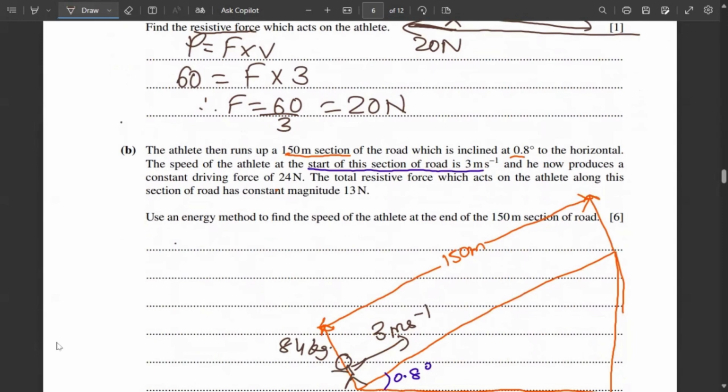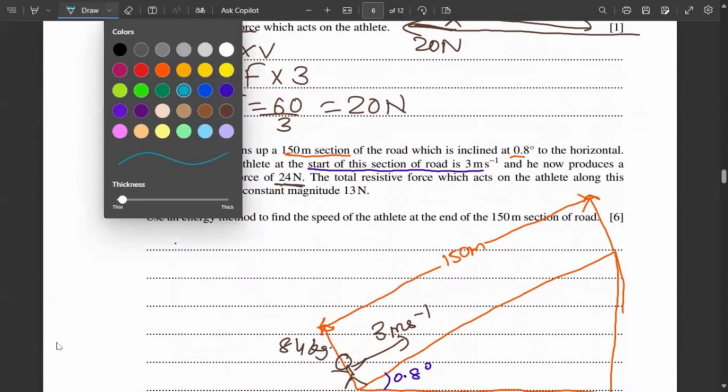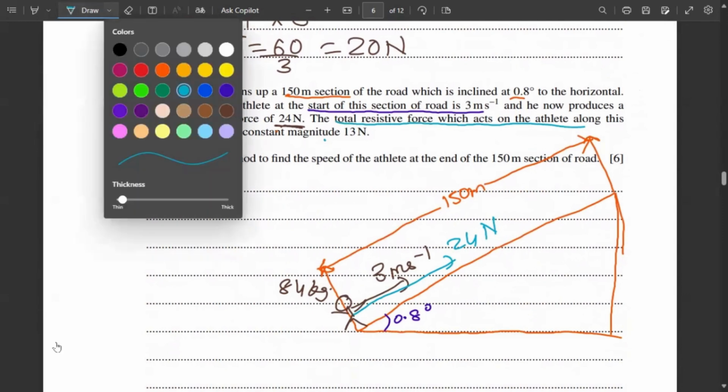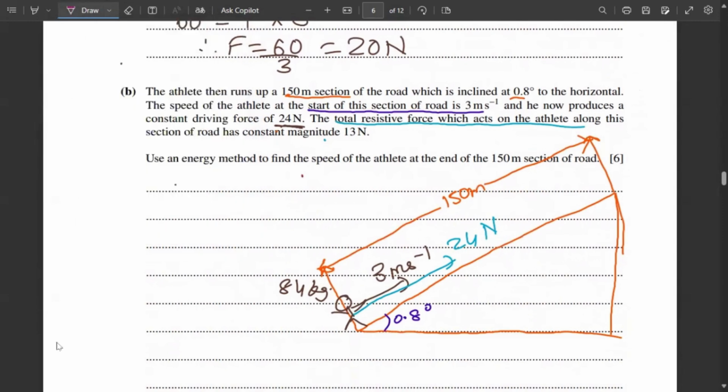And he now produces a constant driving force of 24 Newton. Okay, new detail. That means because the athlete is running, he has to produce a force, and that force is 24 Newton. The total resistive force which acts on the athlete along a section of the road has a constant magnitude of 30 Newton. Now, resistance force will pull him backwards. So, and they have told us that that backward force is 30 Newton. So, I'll include that also.